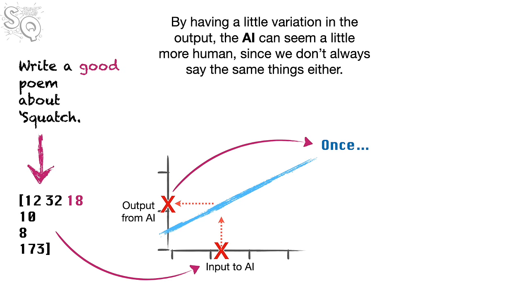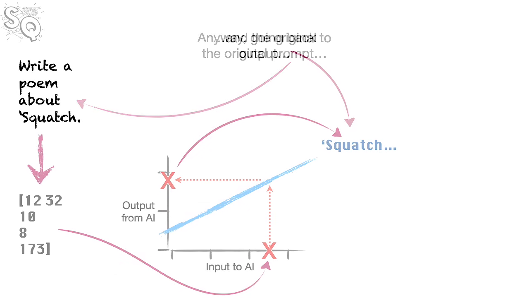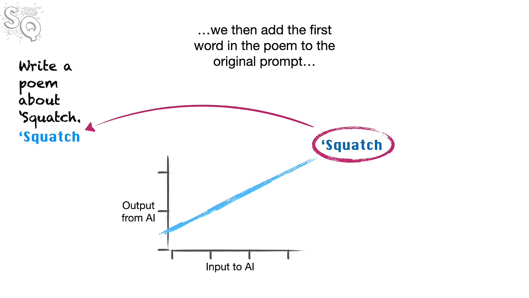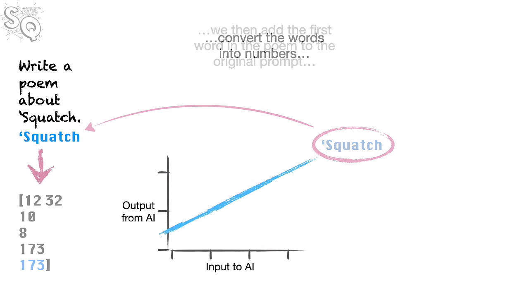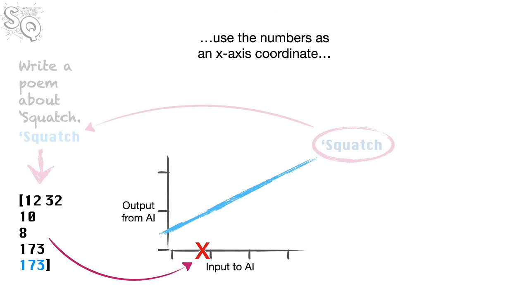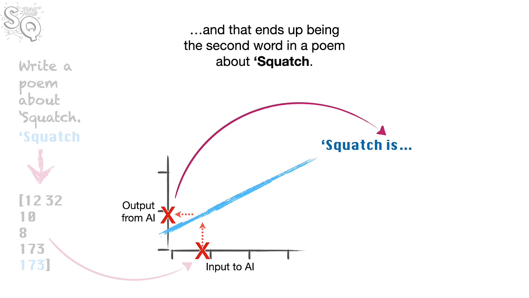By having a little variation in the output, the AI can seem a little more human, since we don't always say the same things either. Anyway, going back to the original prompt and the original output, we can then add the first word in the poem to the original prompt, convert the words into numbers, use the numbers as an x-axis coordinate, and then find the corresponding y-axis coordinate, and that ends up being the second word in a poem about Squatch.